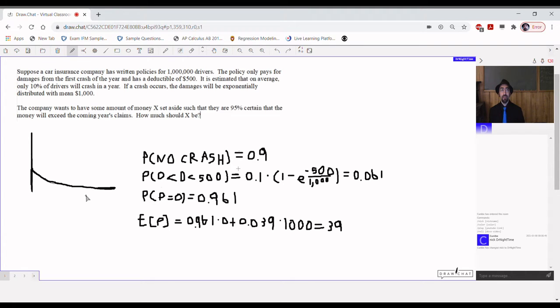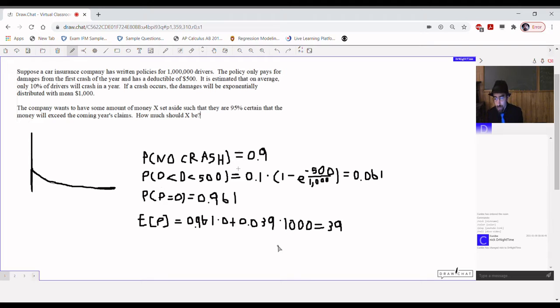And we know that if we shift over and truncate an exponential, we get another exponential with the same mean. It's a property of the exponential distribution being memoryless. So that gets us that the expected payment amount is going to be 96.1% of 0 plus 3.9% of 1,000. Grand total, $39. Okay, so we found the mean.